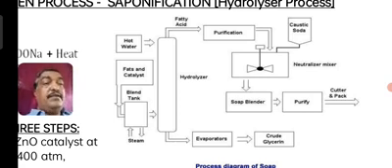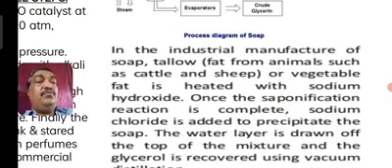Finally, the soaps are commercially synthesized by this hydrolyzer process. So this is the thing that I want to explain. Last time this was not there. The rest I don't want to go through because you are already aware of this.